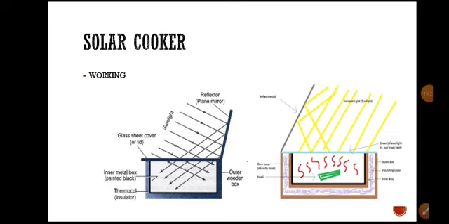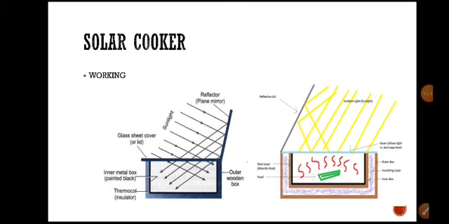This is very less cost and less energy consumed, very low maintenance, right? These are the advantages of the solar cooker, but the small disadvantage is that it takes some time.